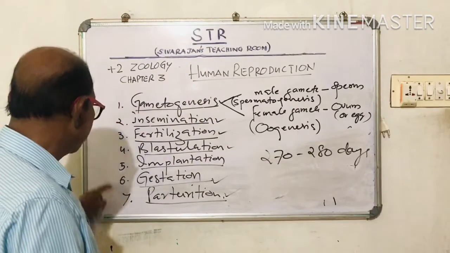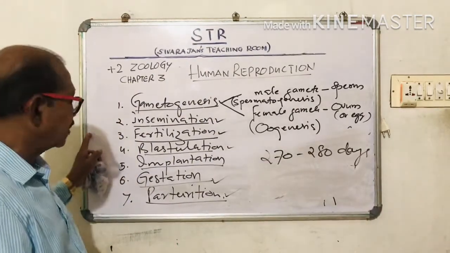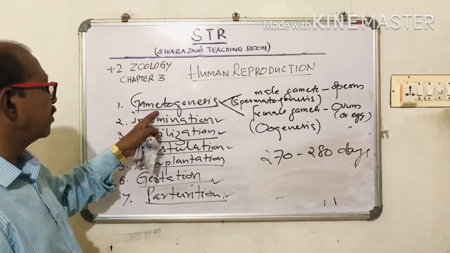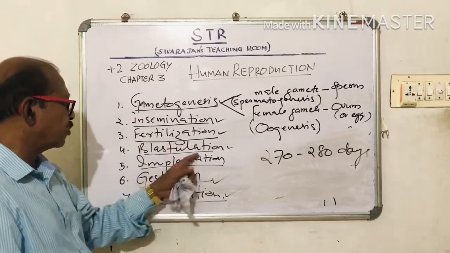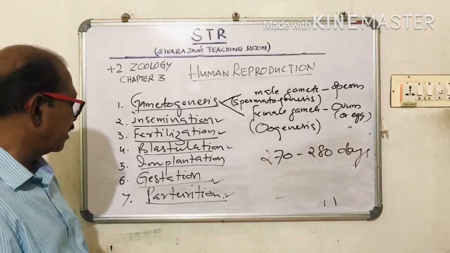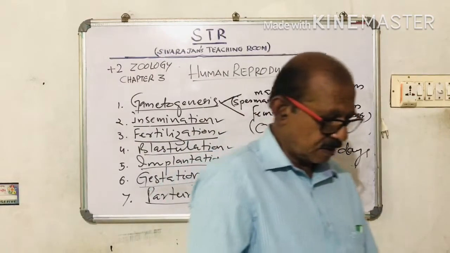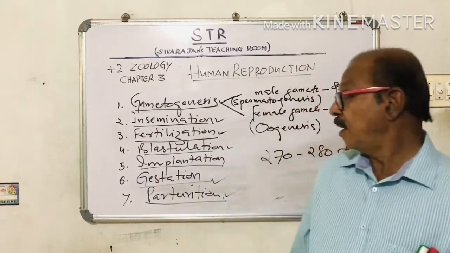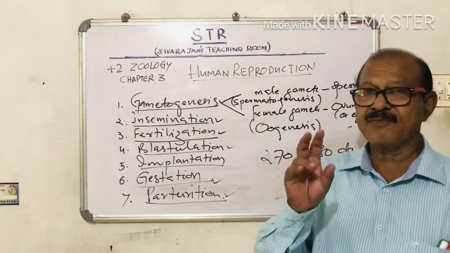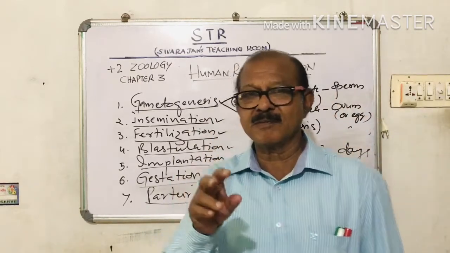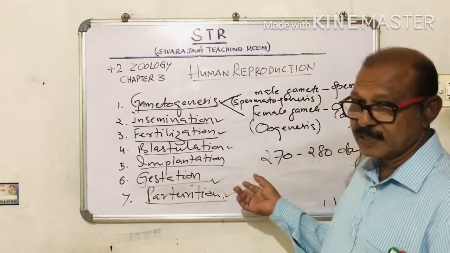So what are the different stages of human reproduction? Human reproduction involves 7 different stages: gametogenesis, insemination, fertilization, blastulation, implantation, gestation, and parturition. Now, after this, we have to go into the details of the male and female reproductive systems, their structure, and the different processes going on there.